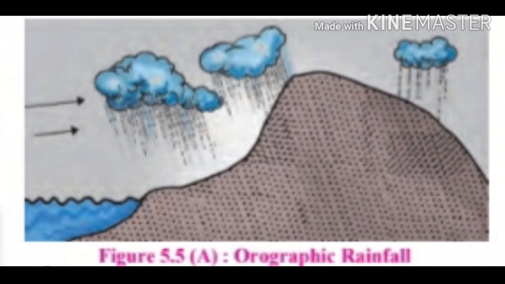The windward side of the mountains gets more rain, means the front side of the mountain gets more rain. The amount of vapor in the air reduces after crossing the mountain and the moisture holding capacity of the air increases. The leeward side of the mountain gets lesser rainfall. Leeward means the back side of the mountain. The back side gets less rainfall, and hence this area is identified as a rain shadow area, means scanty rainfall area or less rainfall area.